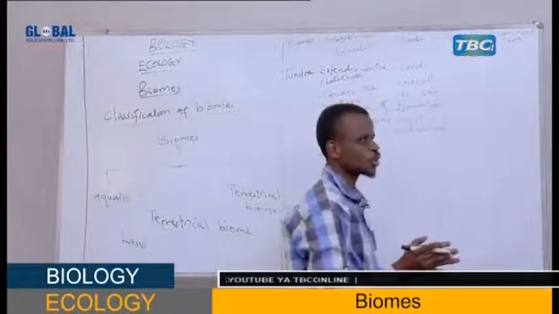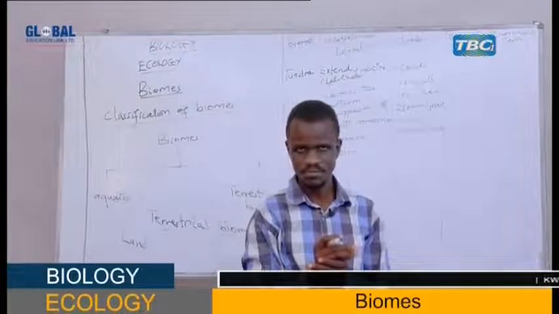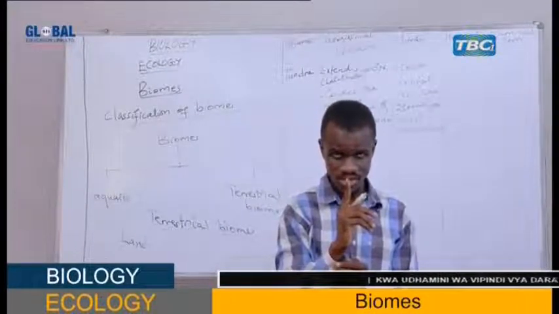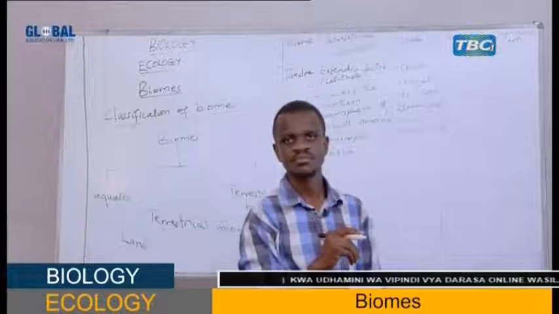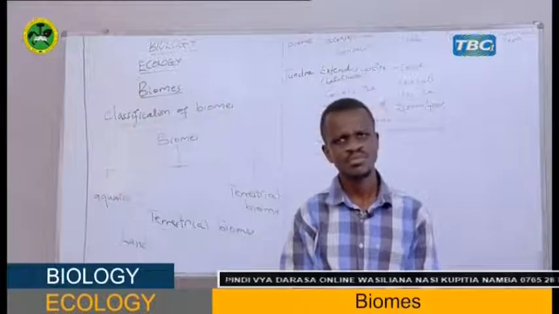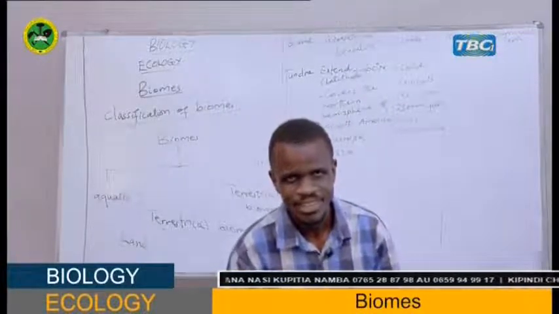It has a very short growing season. Together, student? Can I ask my student one question? Can human beings survive in tundra biome? Try to think.